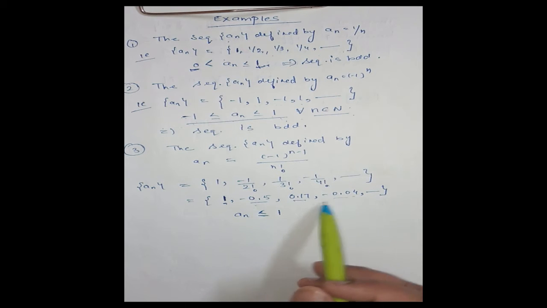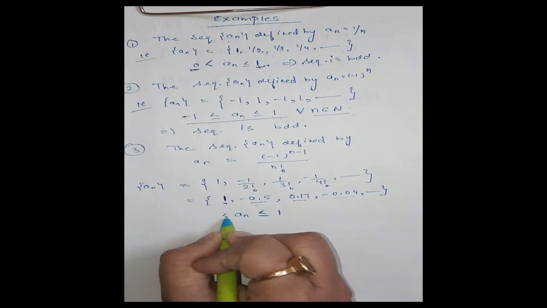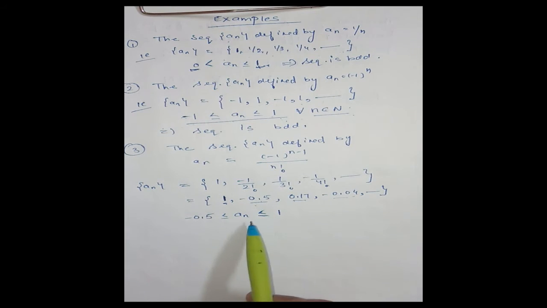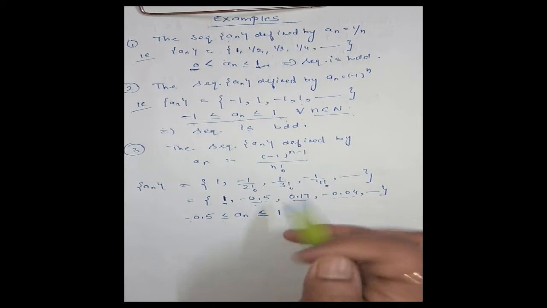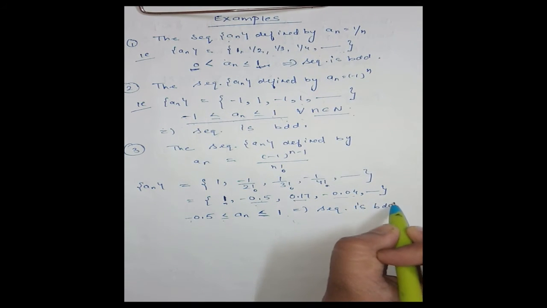Same way all numbers after this are more than -0.5. That means the terms lie between -0.5 and 1. This is the lower bound, this is the upper bound. Again here the sequence is bounded. Clear?